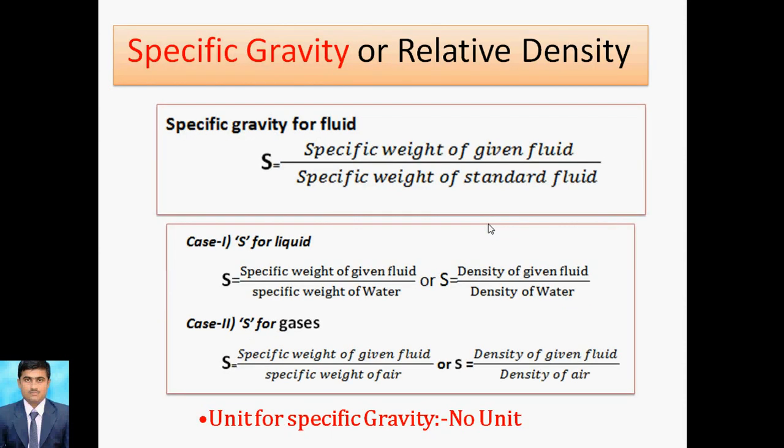Okay, now the next term is specific gravity, or you can say relative density. Specific gravity of a fluid is defined as the ratio of the specific weight of the given fluid to the specific weight of a standard fluid.